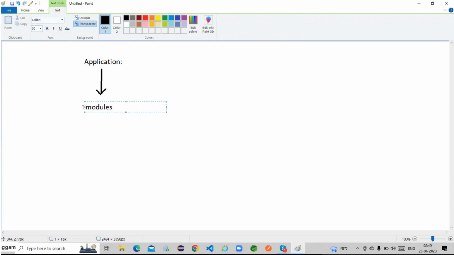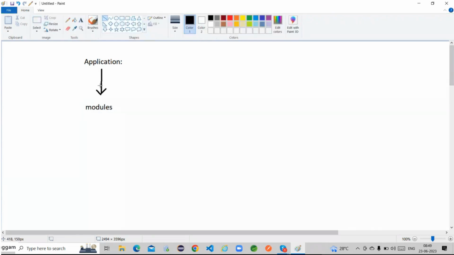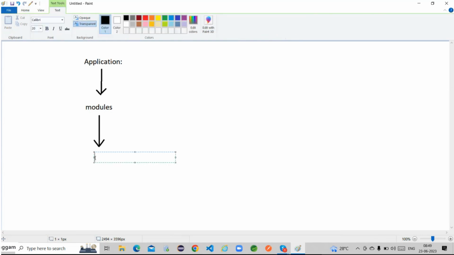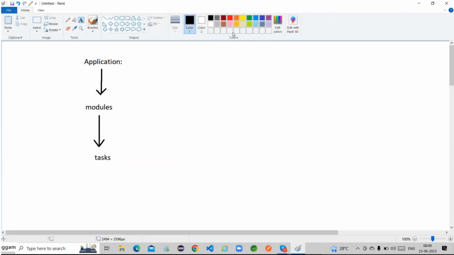After that, these modules are again divided into different tasks. Every task is fulfilled by different developers. Multiple resources are responsible for working on this particular project. So multiple resources have to work on this project.